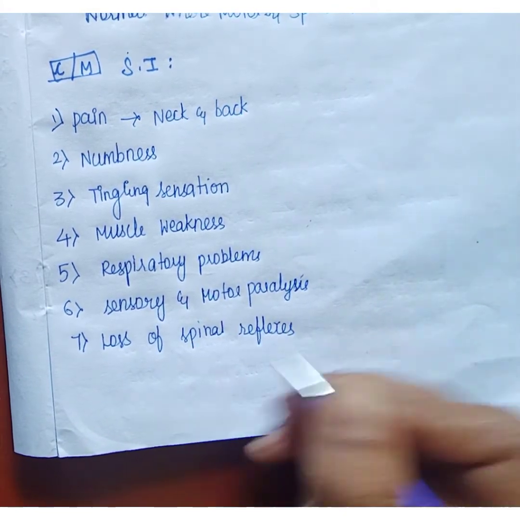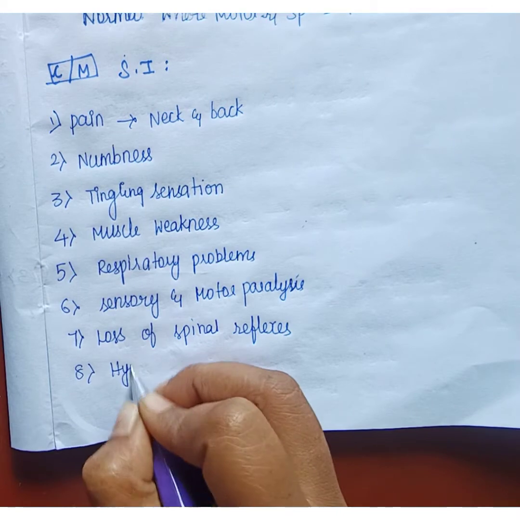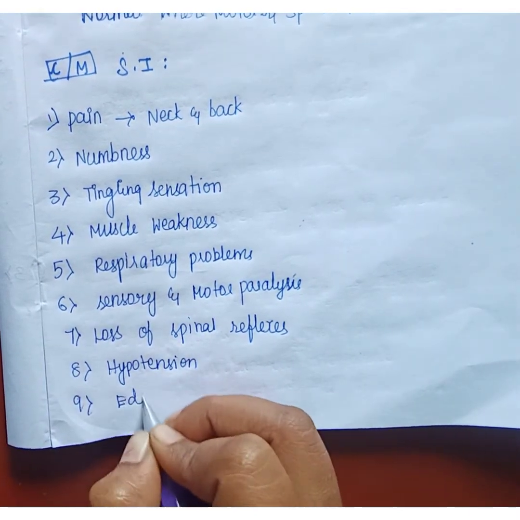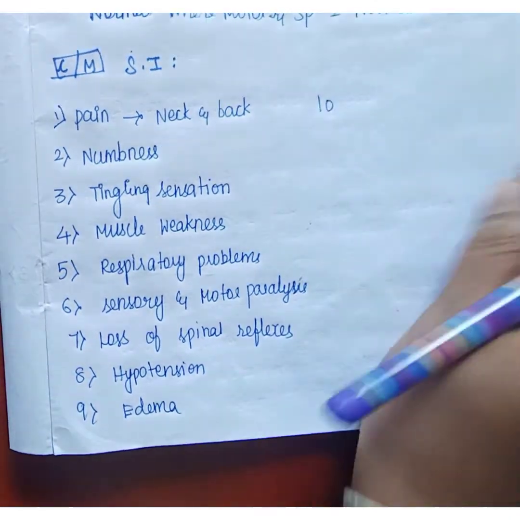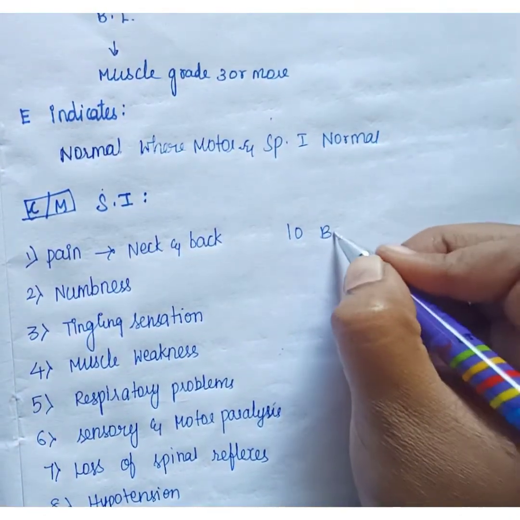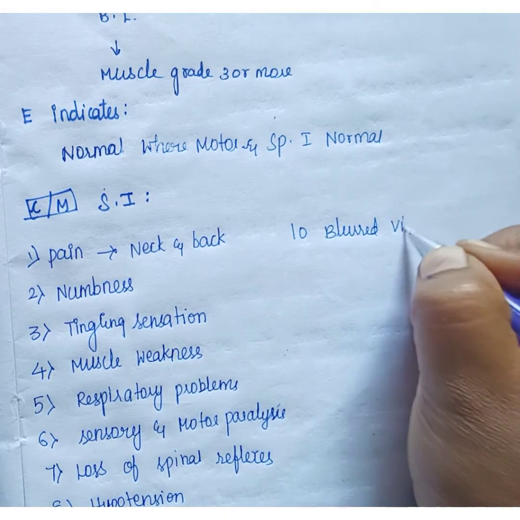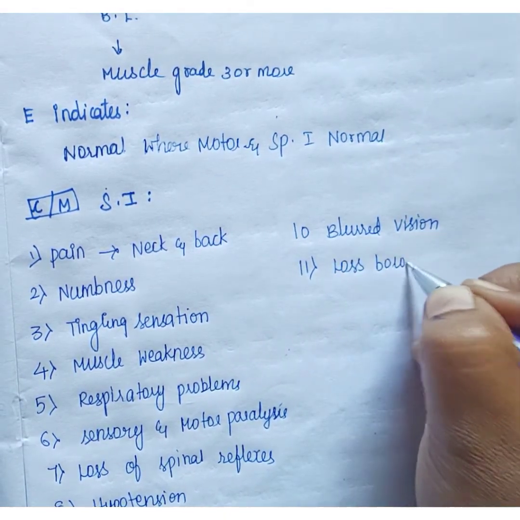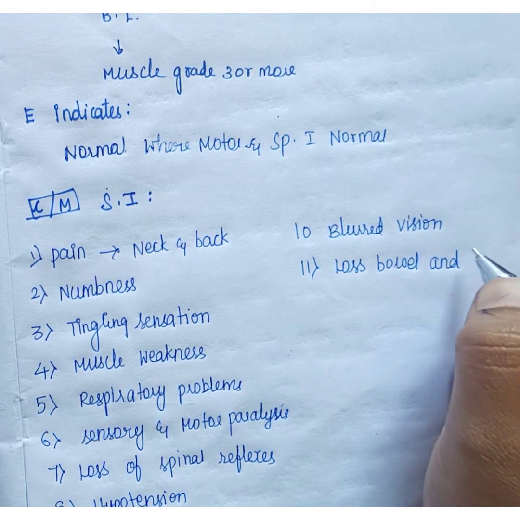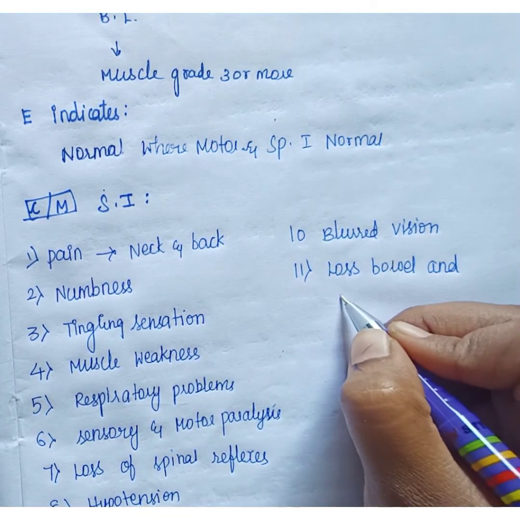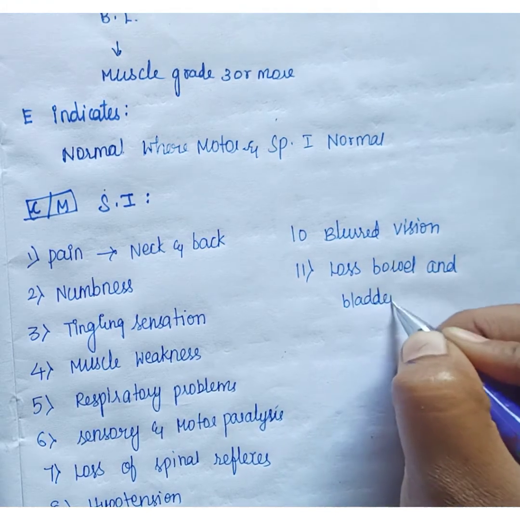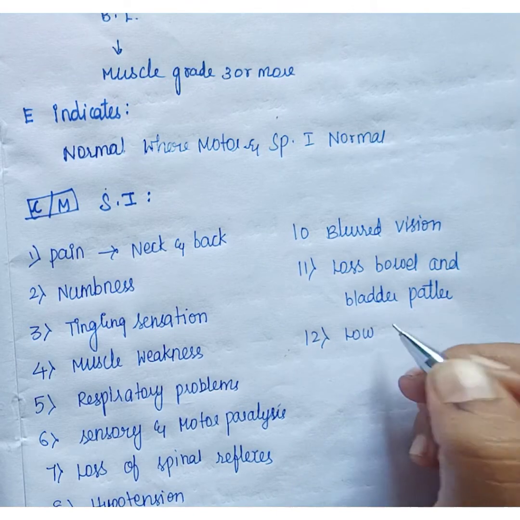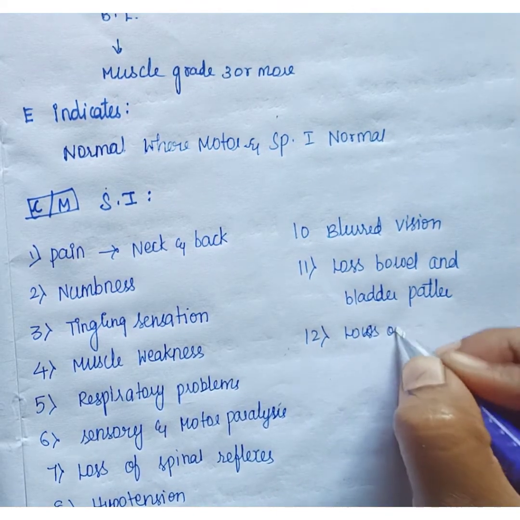Loss of spinal reflexes, hypotension, edema, and also blurred vision, and loss of bowel and bladder pattern, and also loss of sensation will occur below the limb.